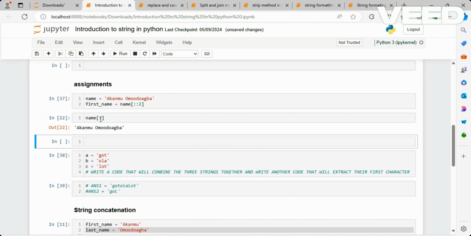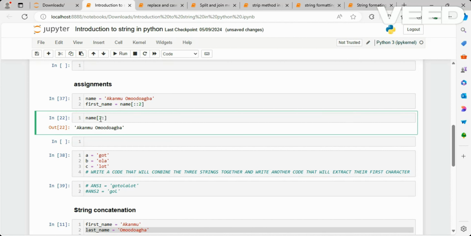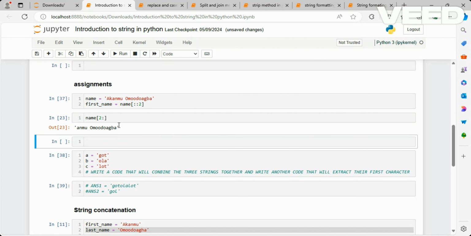If I put 2 here, what I'm saying is that start from the second index till everything to the last element of the string. So it's going to start from 2. So 0, 1, 2. We are going to have a string that will start from this small a till the end. So let's check. You can see now, till the end.